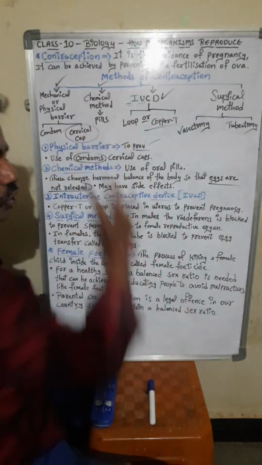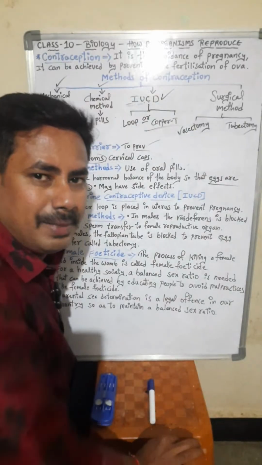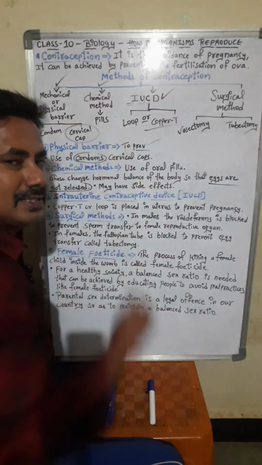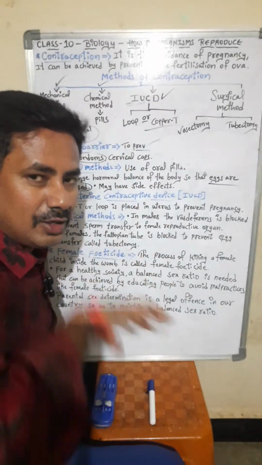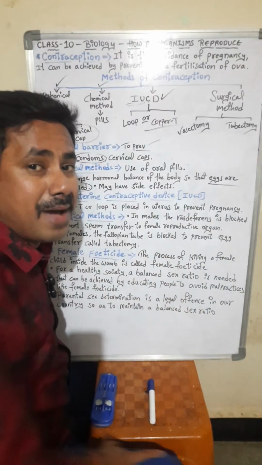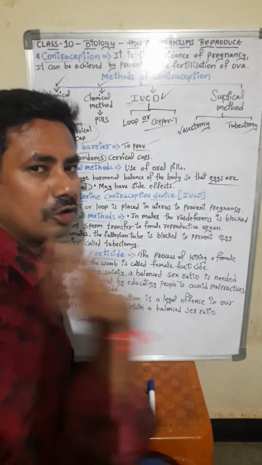Okay. So next one is the chemical method, by taking the tablets, oral pills. Pills means what? Tablets. That tablet will go inside the female body. It will imbalance the hormone. Egg is not released, students.